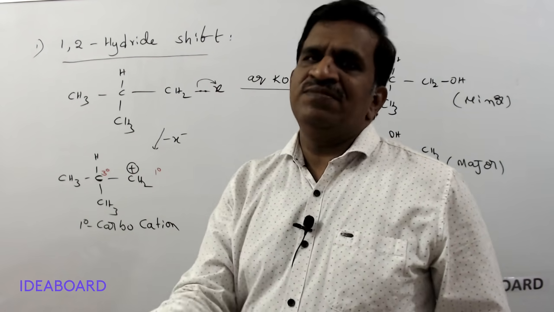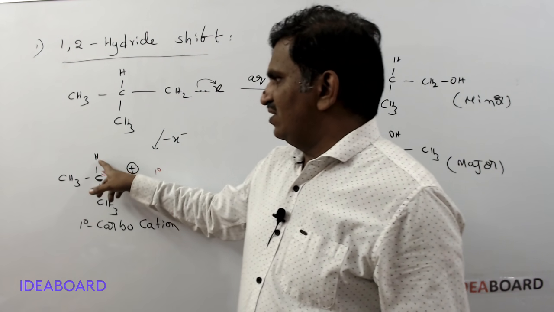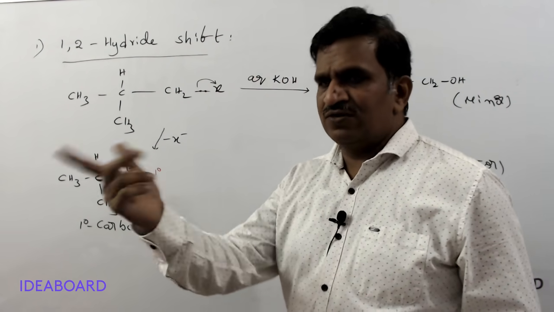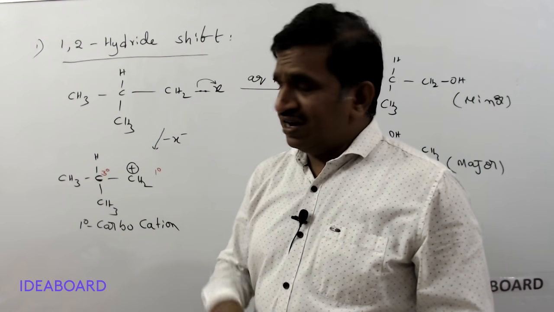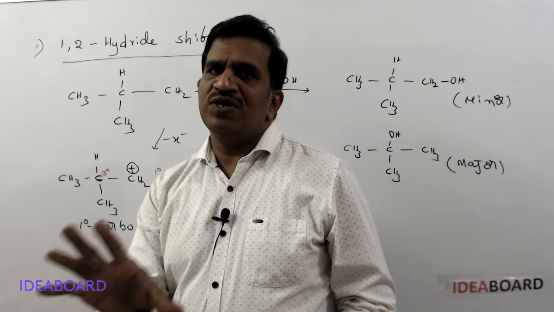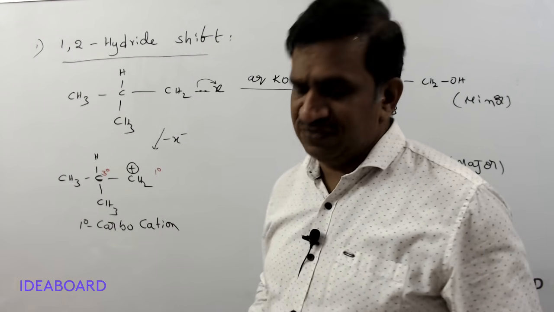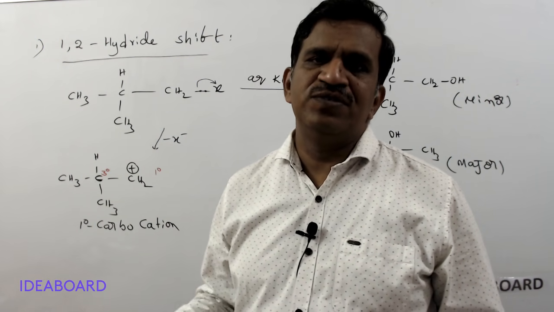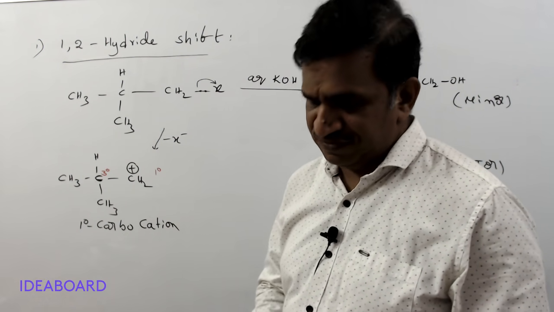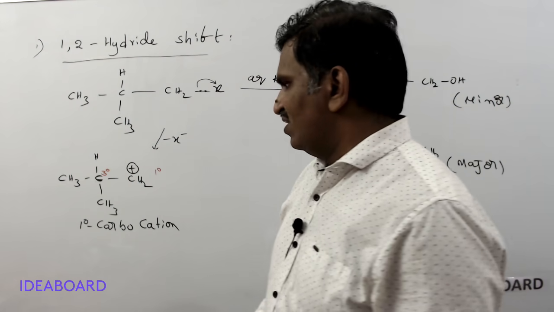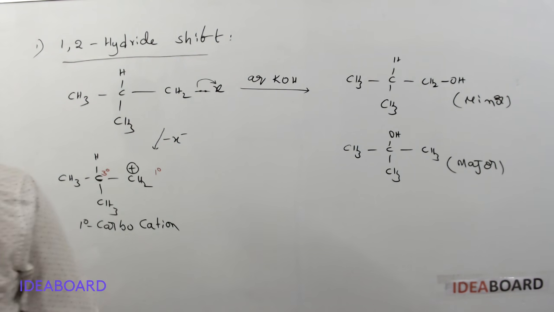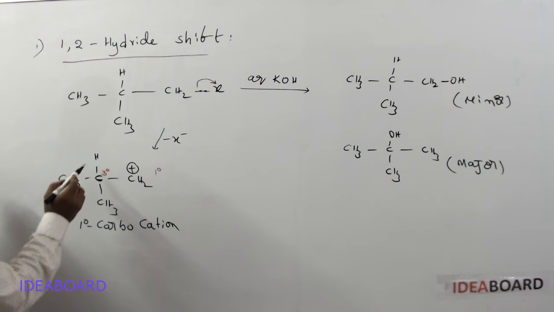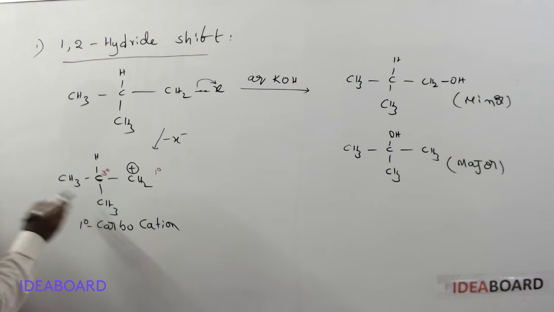What type of rearrangement occurs? If there is a hydrogen atom, it undergoes a hydride shift first. Or if there are only methyl groups, it will undergo a methyl shift. If there is a phenyl group, then a phenyl group shift occurs. Here, first of all, we will check what type of atoms are available. Here a hydrogen atom is available, and a methyl group is available.